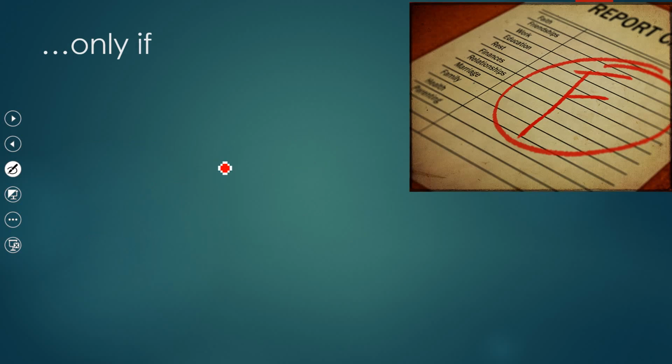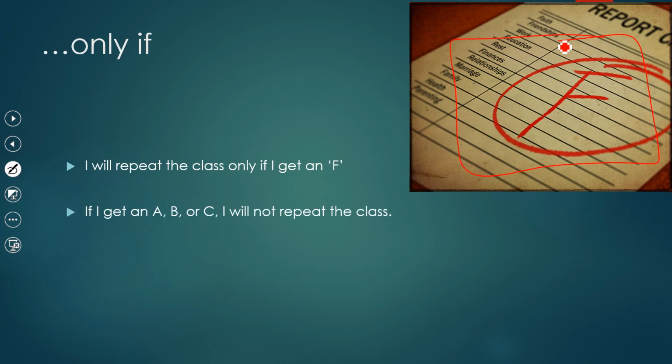Let's look at another example. See the report card and the F grade. I will repeat the class only if I get an F. If I get an A, a B, or a C, I will not repeat the class. I will repeat the class only if I get an F. That's the only condition that I will repeat the class.